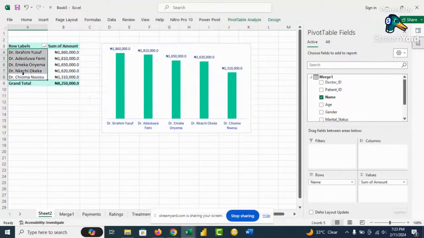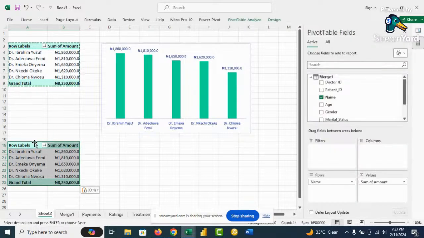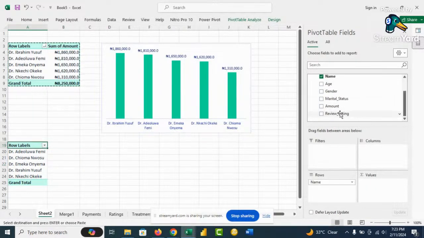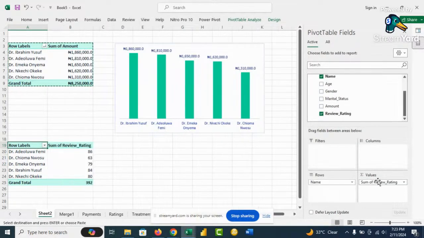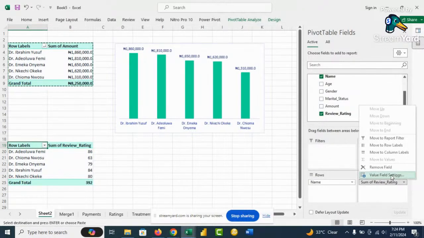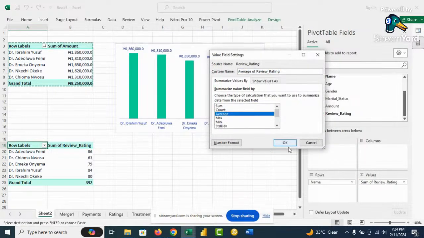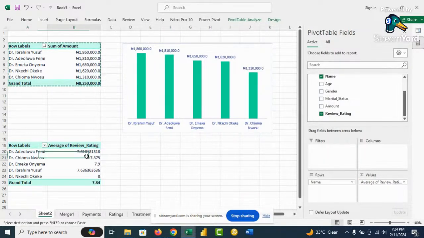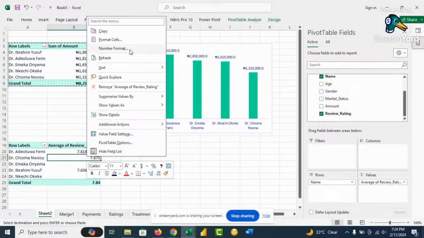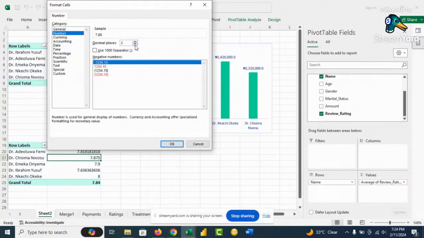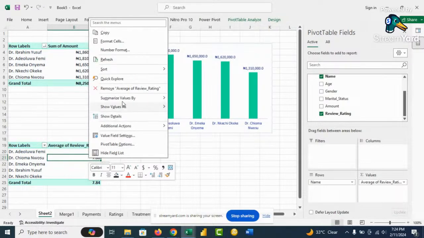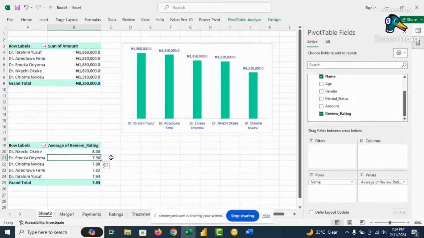Then the second question. To do the second question, instead of creating another pivot table, we can just copy this and paste here and drag out the sum of the amounts, and we'll bring in the ratings. Now in the ratings, we'll not use sum of it. Instead, we're supposed to use the average. So right click on it, click on value field settings, say average, and then click OK. Then we'll change this to just number, and we'll say, well, let's see, 2 decimal places. Okay, good. Then we sort it from largest to smallest.